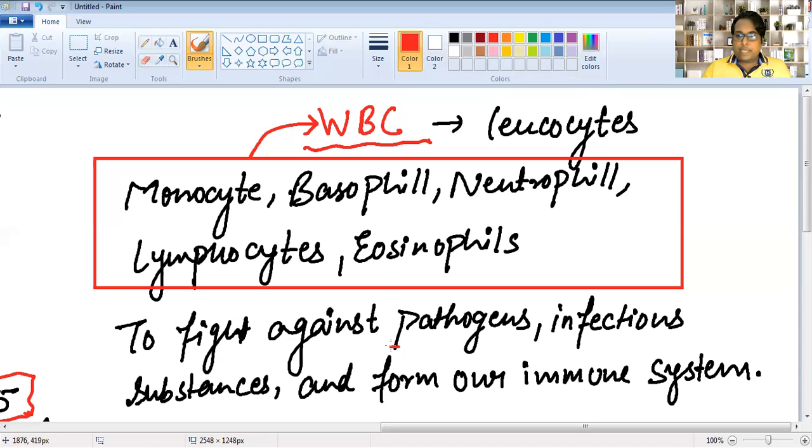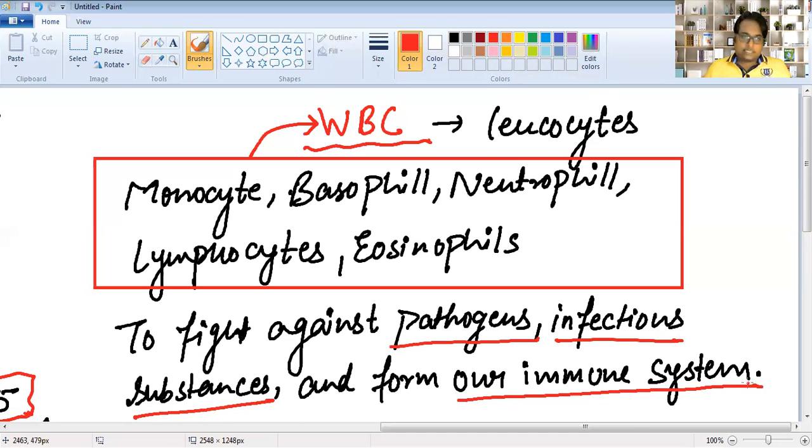Okay, so here we make a few highlighted points: fight against pathogens, infectious substances, and they also form our immune system. Infectious substances means, for example, SPM, suspended particulate matter. When suspended particulate matter or any kind of pollutants enter our body, they also become active, because these pollutants contain different types of pathogens. So they are also ready to protect us from each and every side, each and every time.